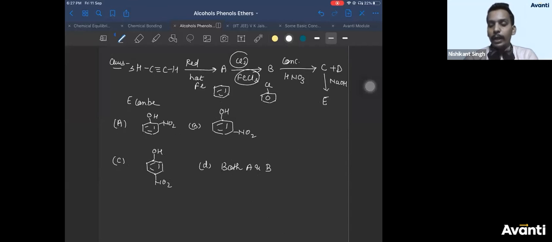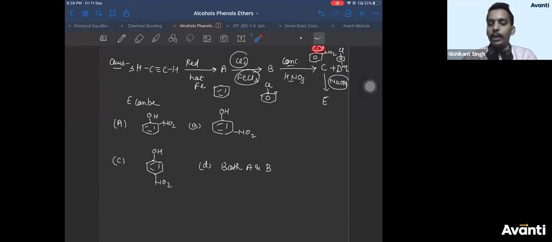Chlorobenzene is ortho-para-directing towards nitration. This is nitration reaction. So your C and D are ortho-nitrochlorobenzene and para-nitrochlorobenzene. These are your C and D. Now, if you treat it with NaOH, SNAr, ortho-NO2, para-NO2, SNAr, you don't need to heat.